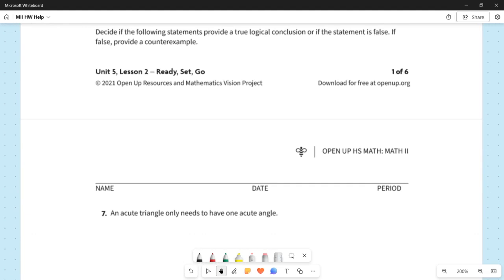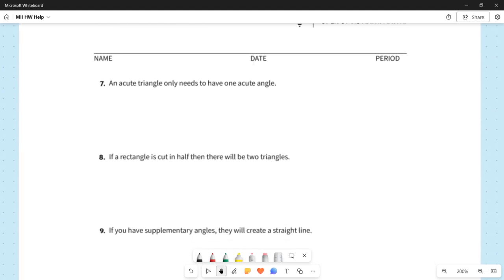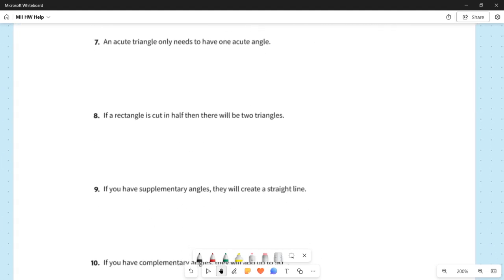The next section, the directions say, decide if the following statements provide a true logical conclusion or if the statement is false. If false, provide a counterexample. Okay, so if it's true, it's true, and if it's false, we got to say it's false and also give a counterexample that would make the statement false. So question 7 says an acute triangle only needs to have one acute angle. All right.